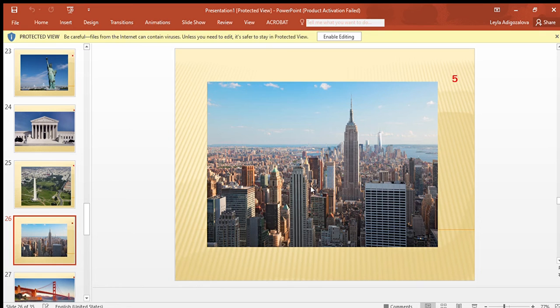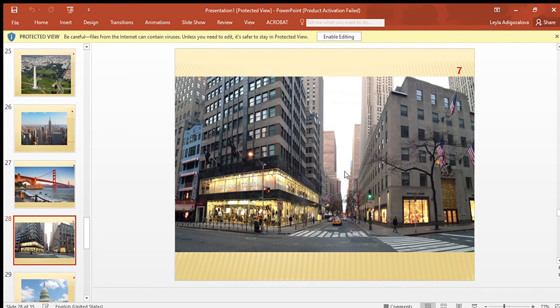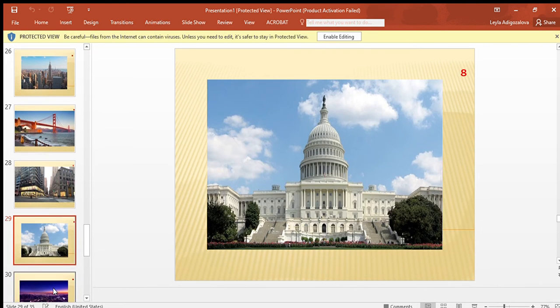Empire State Building. This is Empire State Building because it has such kind of place from where you can see all the city around you. This is the Golden Gate Bridge. Fifth Avenue in New York. This is the Congress of the USA. Congress is sitting here.